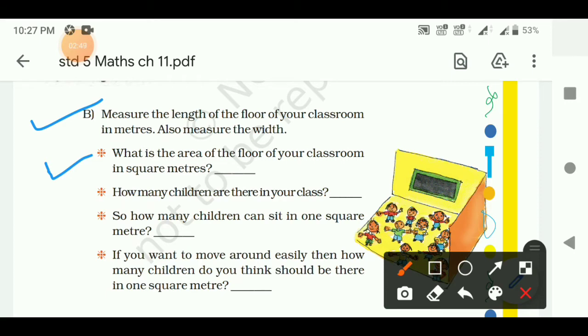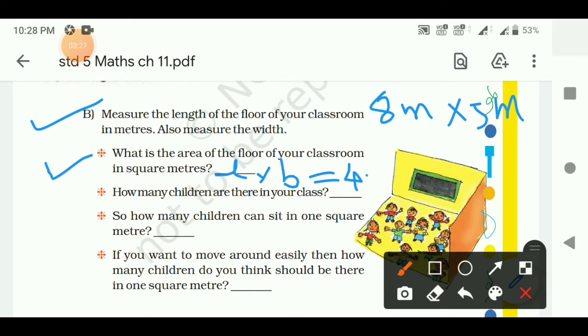You know how we can find the area of a square or rectangle. So here you can write, area of classroom is equal to length into breadth. Suppose the length of the classroom is 8 meter and width is 5 meter.